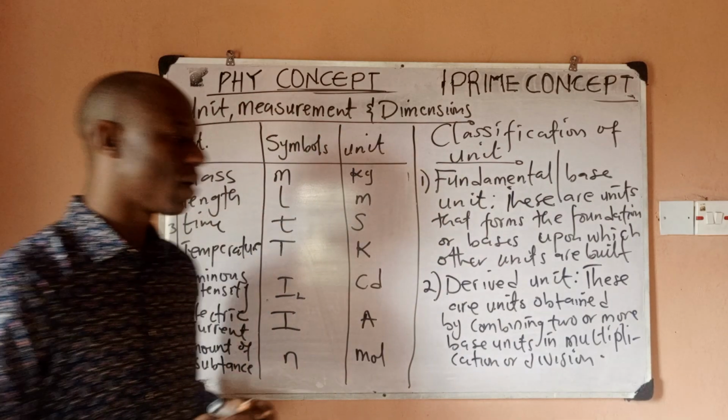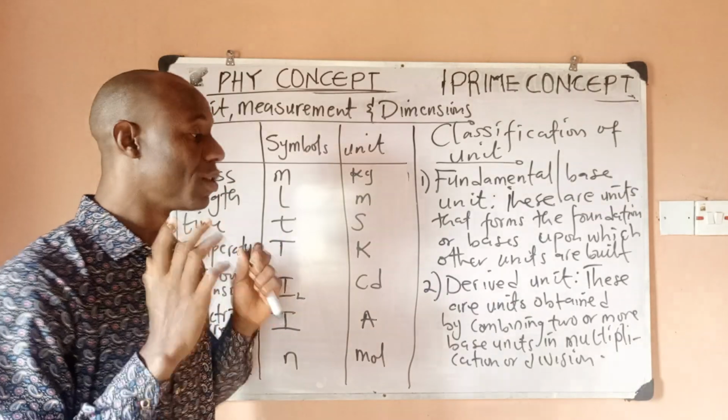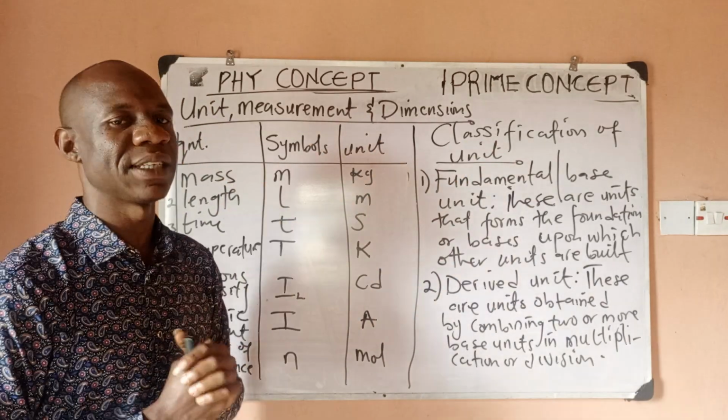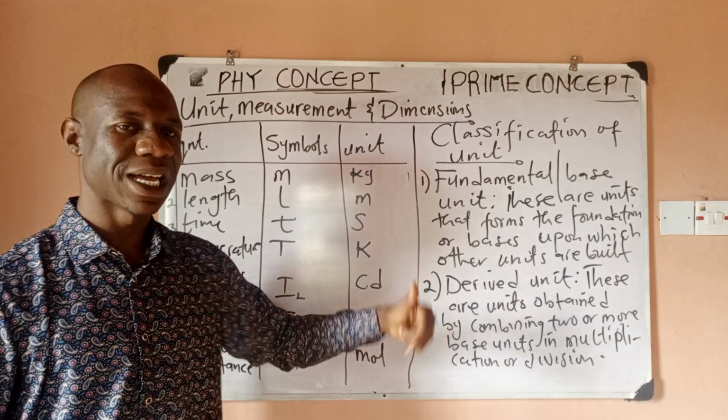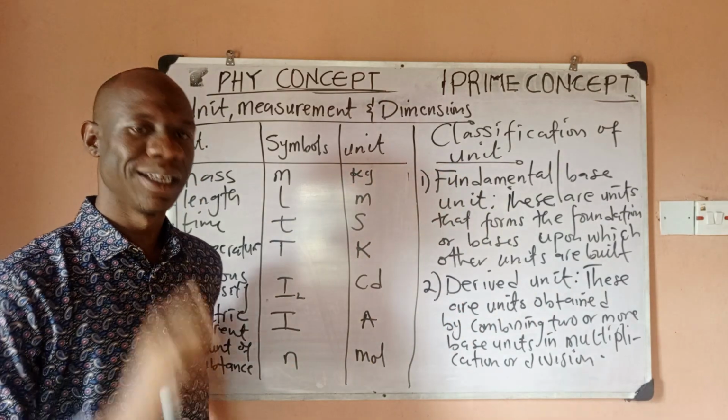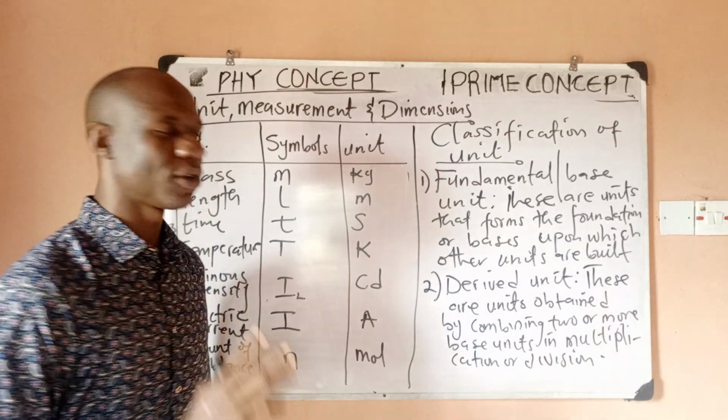So these are what we know as our derived units, and they are obtained from fundamental units. That is the basic thing I want you to understand. Derived units are obtained from fundamental units. So this is very important for you to know.